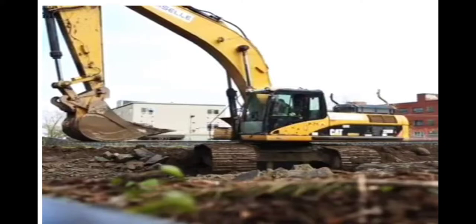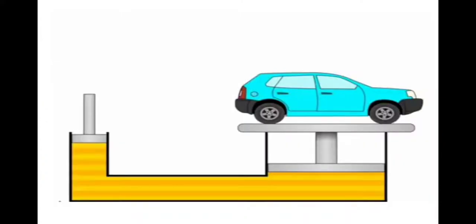Next, we will see the hydraulic press. Hydraulic machines are tools that use liquid fluid pressure to do simple work. According to Pascal's law, the pressure applied to an enclosed incompressible fluid is transmitted unchanged over every part of the fluid. Here, there is a model of a simple hydraulic machine that uses this principle.